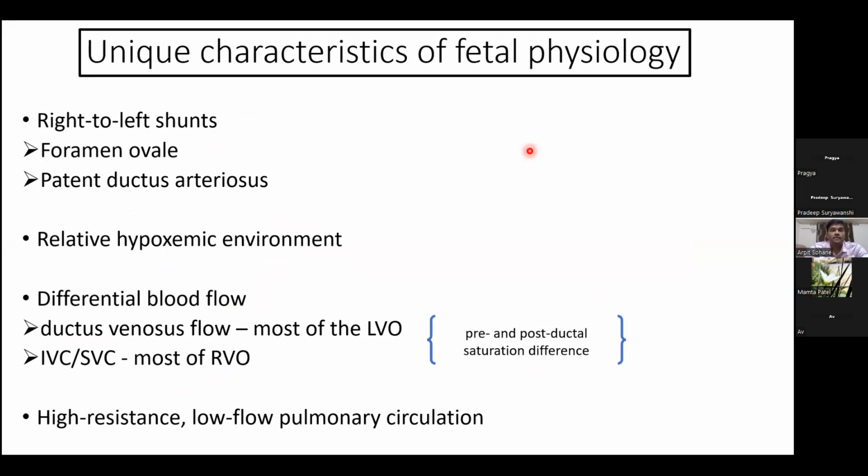So to summarize some of the unique characteristics of fetal physiology, there are right to left shunts, as the pulmonary vascular resistance is high, through the foramen ovale and PDA. There is a relatively hypoxemic environment, and there is differential blood flow through the ductus venosus, which provides most of the left ventricular outflow, and through the inferior vena cava and superior vena cava, which provide most of the right ventricular output. And the pulmonary circulation is high resistance and low flow in the fetus.